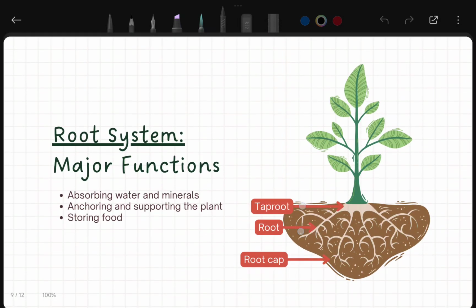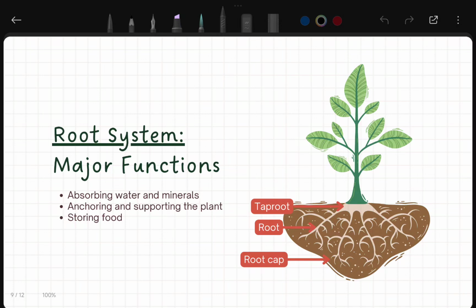Now the second part is the root system. What are the major parts of the root system? It has the root cap, root hairs, roots, tap roots, and other parts that are obviously under, or we can say beneath, the soil. So that is all about the parts of the root system.